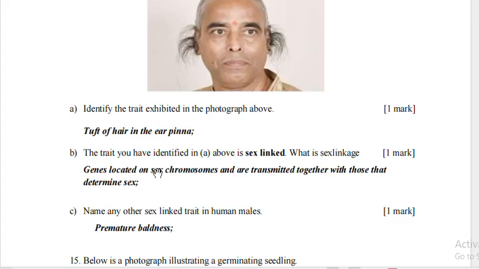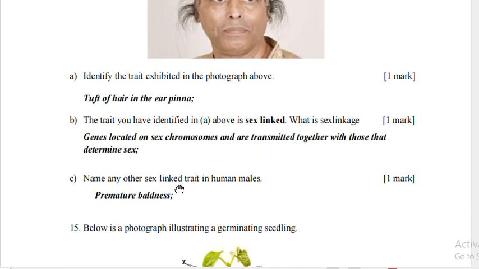Our genes located on the sex chromosome are transmitted together with those that determine sex. Name any other sex-linked trait in human males. You have premature baldness, in females and males. On X, we can have color blindness, hemophilia.